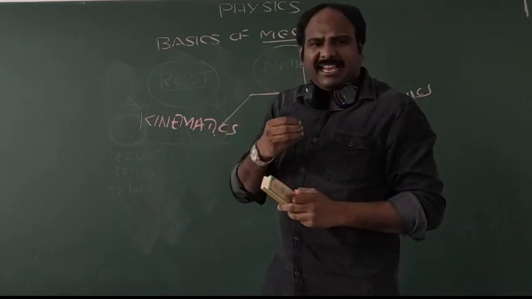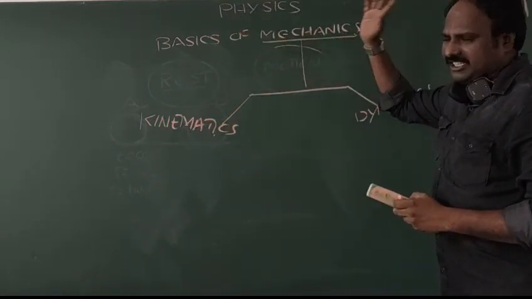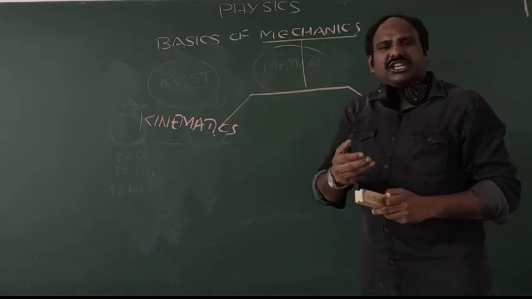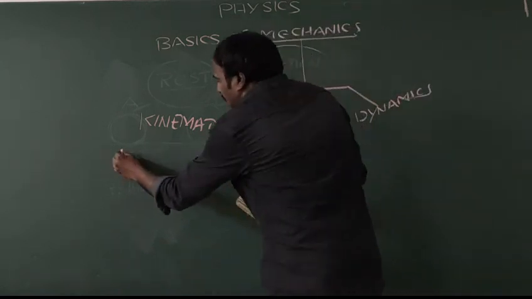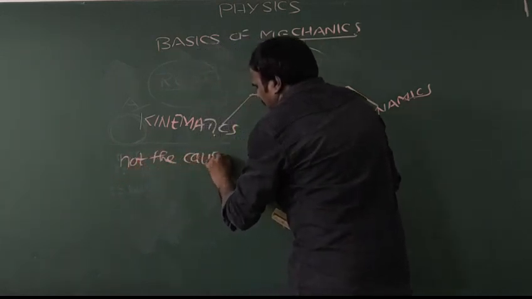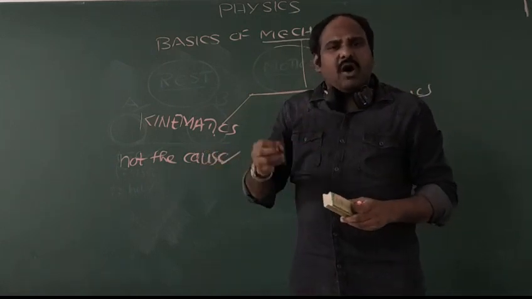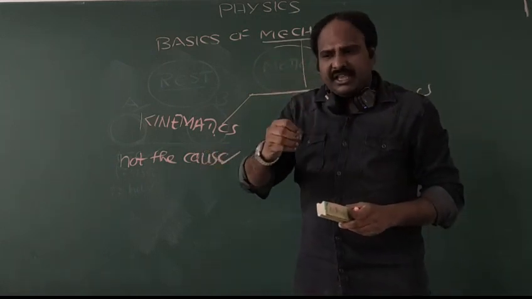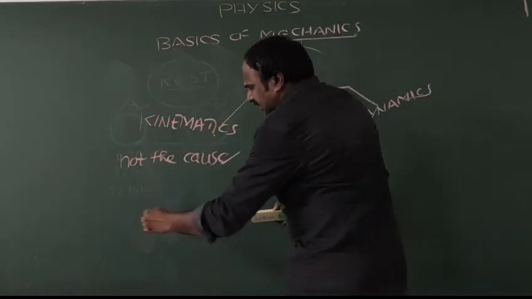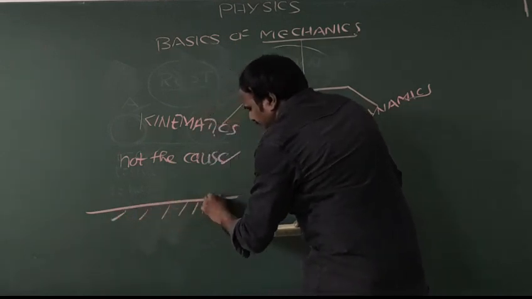What is meant by kinematics? Kinematics is a branch of mechanics which deals with the motion of bodies but not the cause. Kinematics never tells what is the reason for the body to move from point A to point B. Let us explain with a simple example. See, this is the ground.